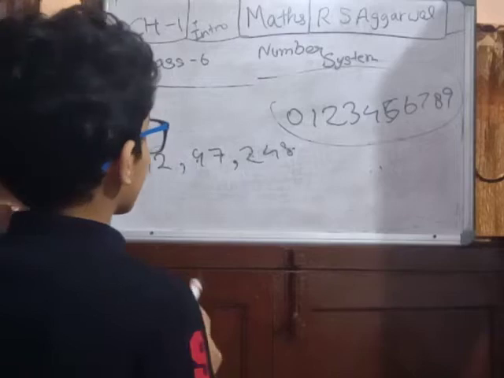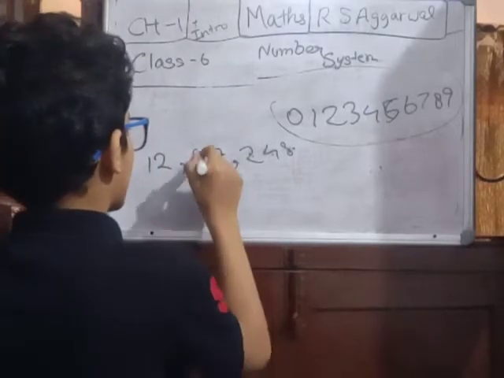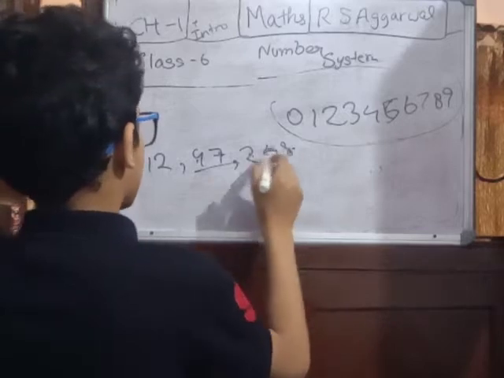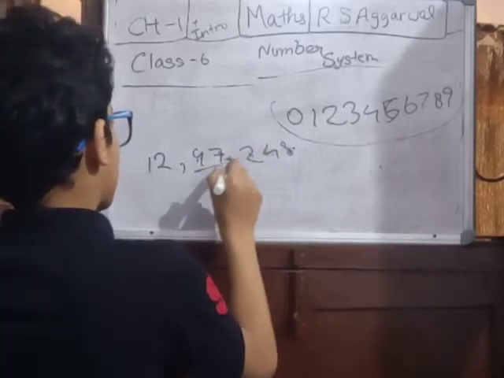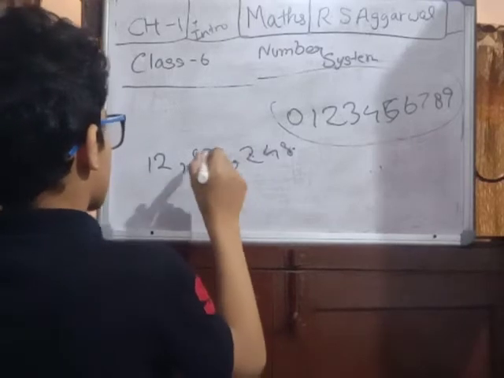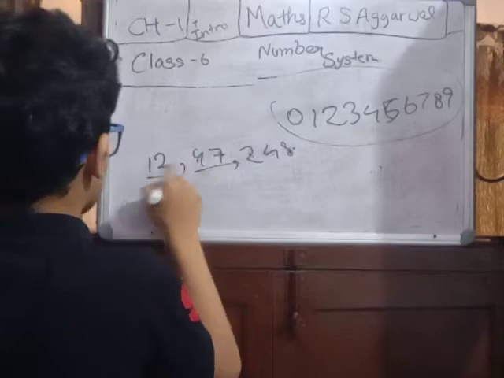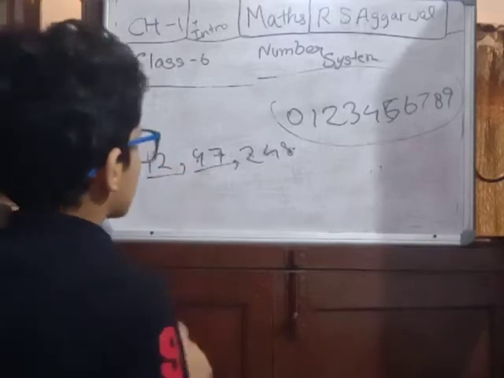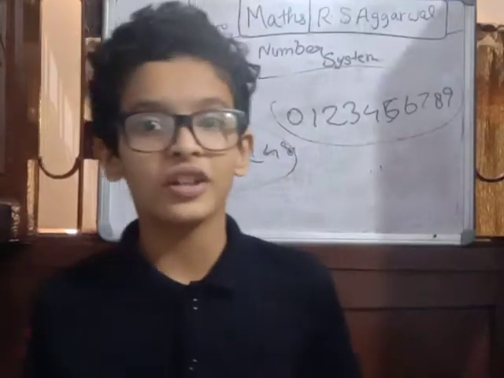I have not separated 2, 4, 8 because it's the rule of mathematics; the 97 is two digits, so it is separated. This is the identity of the period: one period ends and another starts, 97,248, and then 12,97,248. I hope you understood.